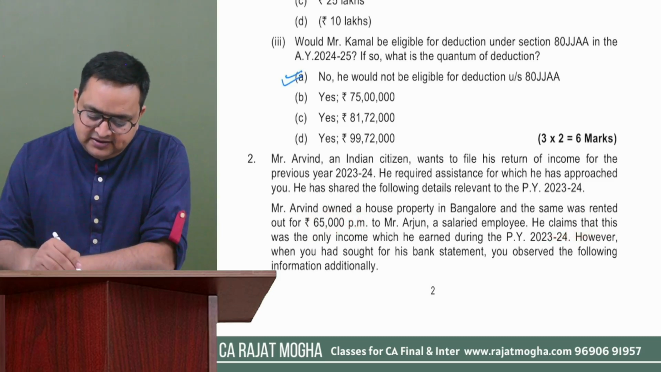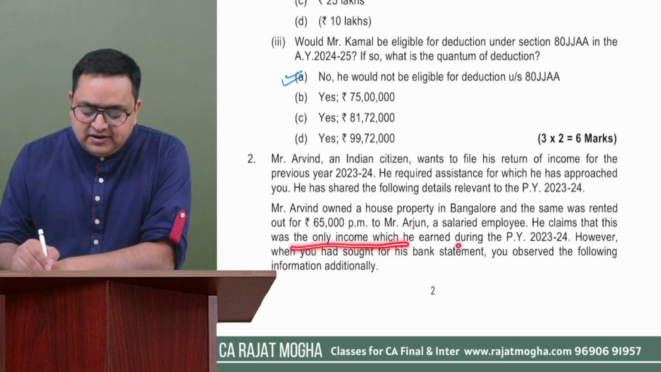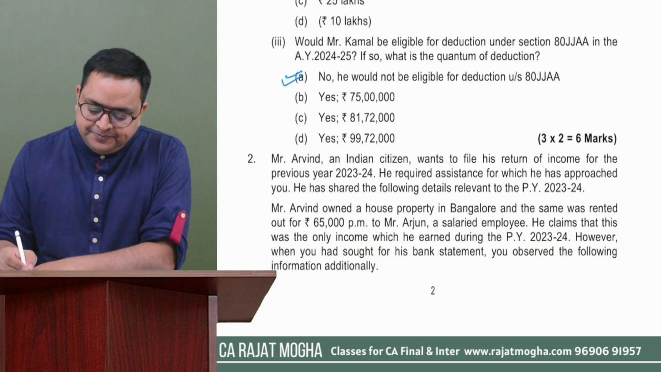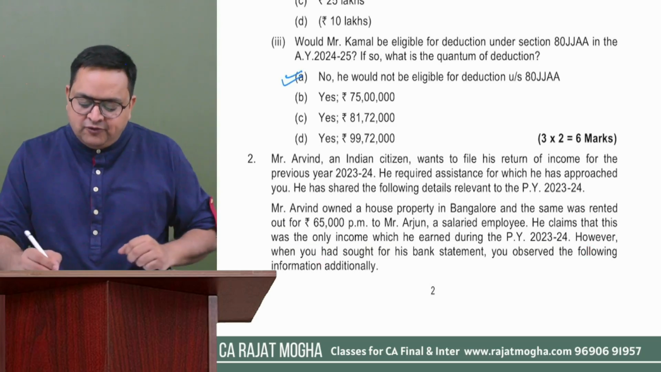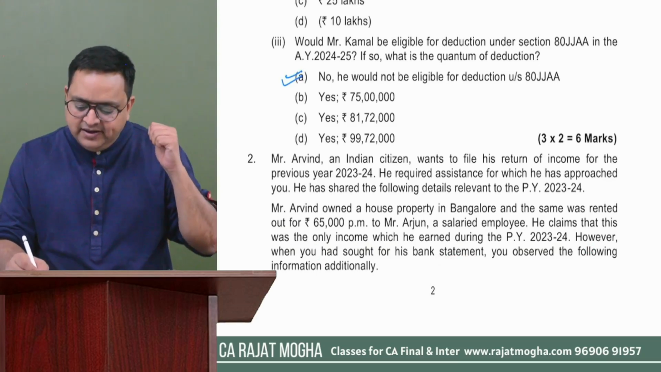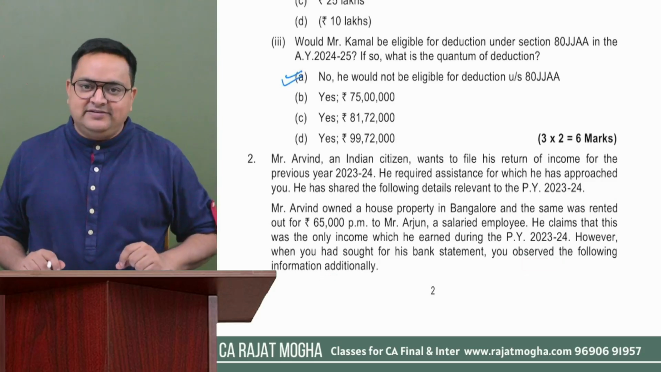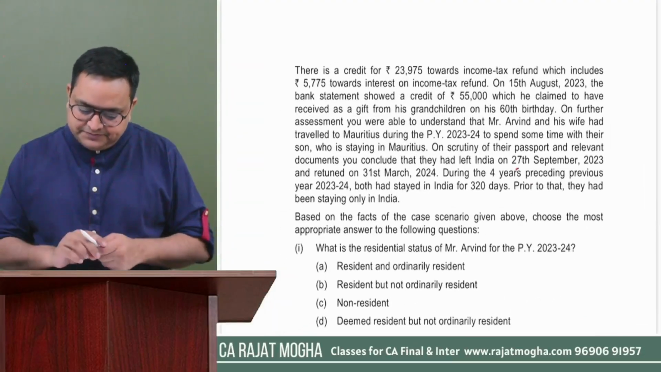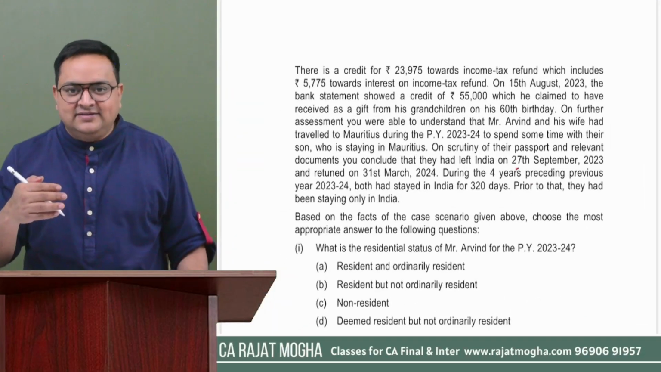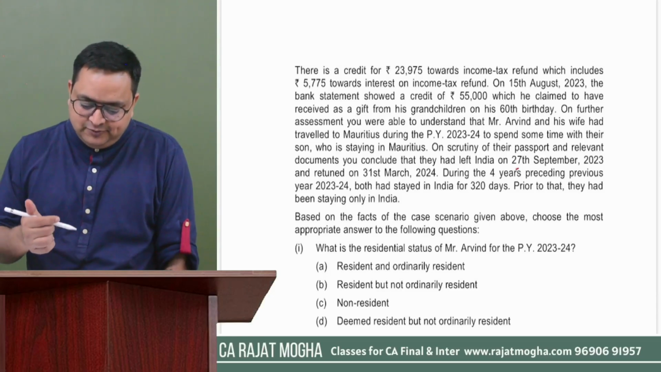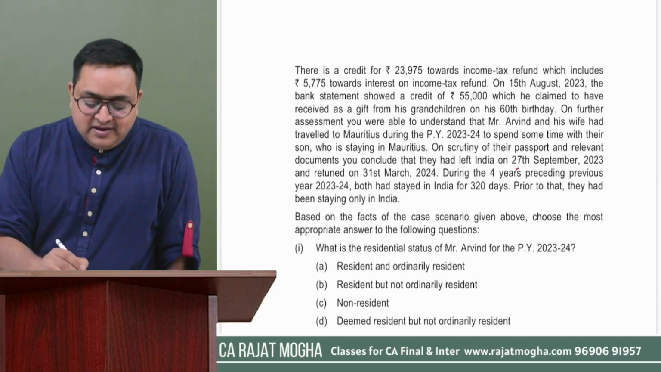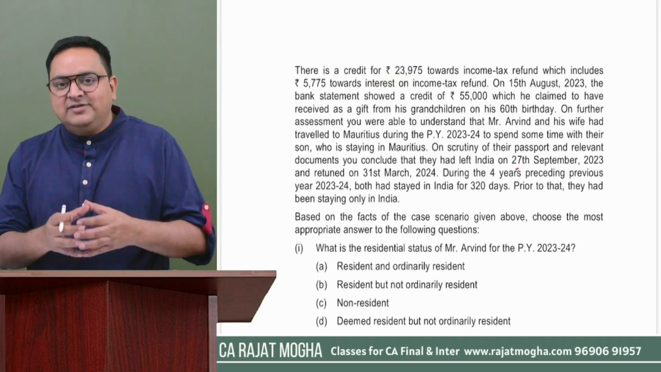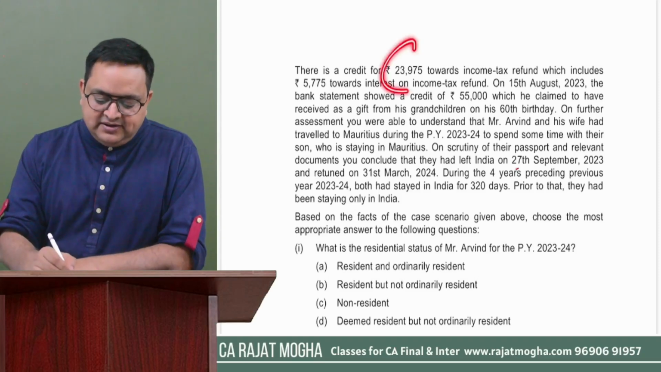He claims that this was the only income which he earned during the previous year 23-24. Arvind is claiming that I have only house property income. However, when you sought his bank statement, you observed the following information additionally. We have some extra information also. Let us read it out. When you were scanning his bank passbook, you found some details. There is a credit of 23,975. So in Arvind's bank account, there was an amount of rupees 23,975.